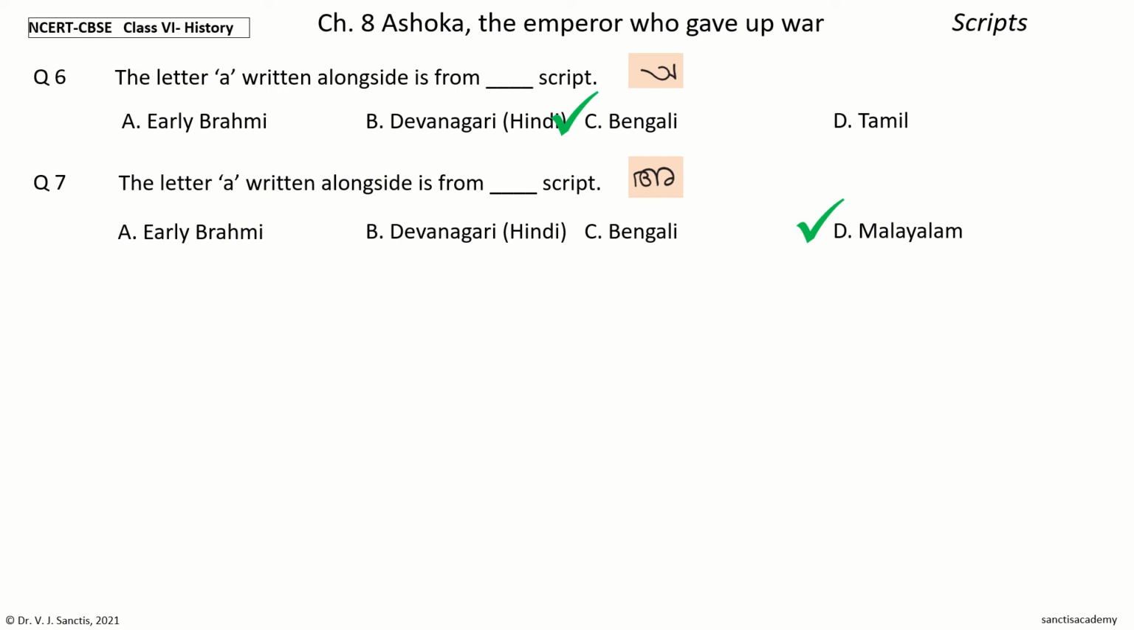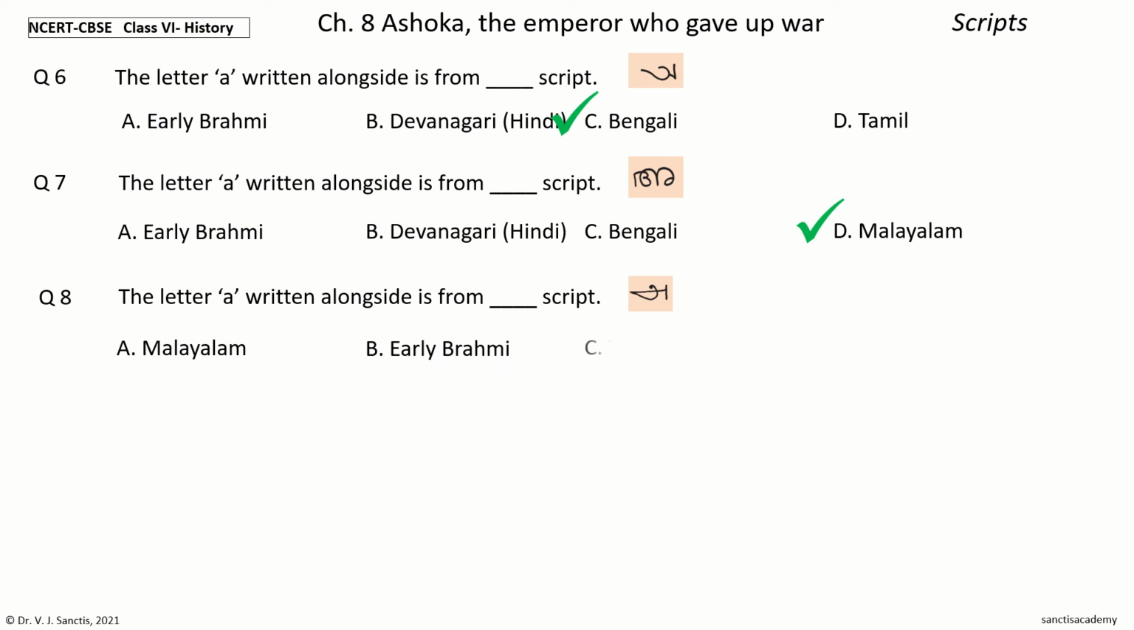Last question, question 8. The letter A written alongside is from dash script. The options are Malayalam, early Brahmi, Tamil, Bengali. Your time to choose. And the answer is Tamil. So, the letter A written alongside is from Tamil script.